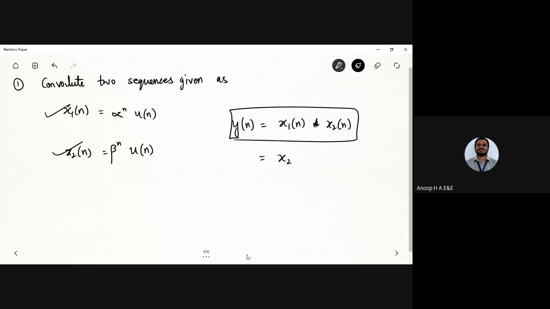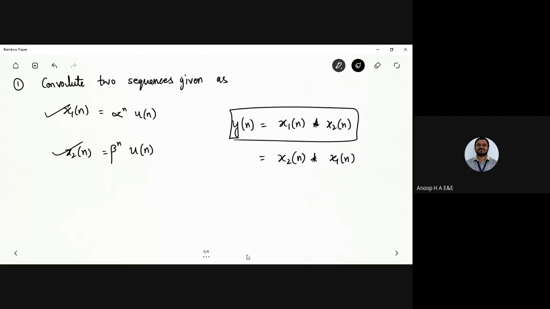You have to find out y of n. So x2 of n convoluted with x1 of n, or x1 of n convoluted with x2 of n, either way it is one and the same. Remember one thing, the commutative law holds good. Commutative, associative, distributive law. You also have the identity sequence.